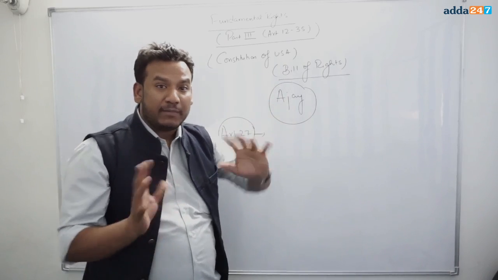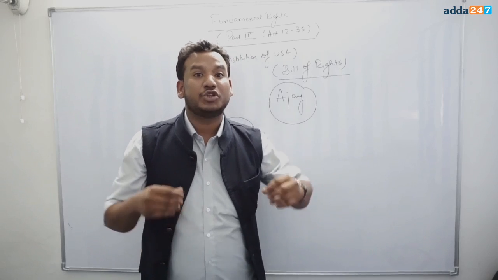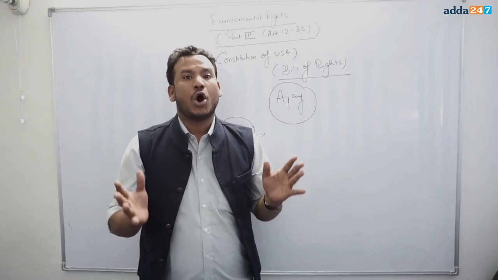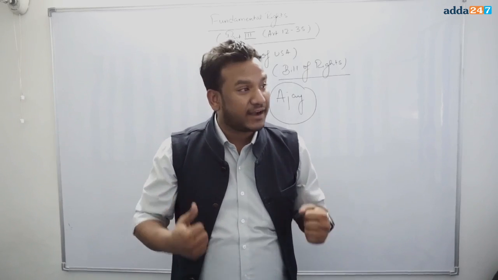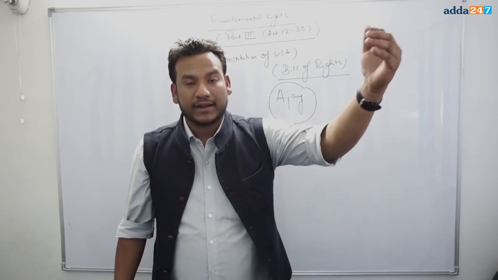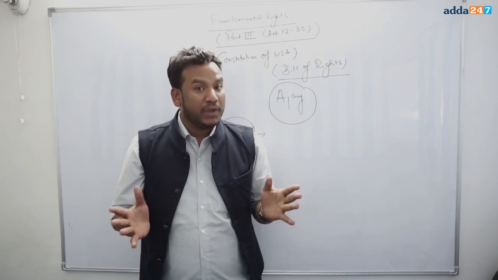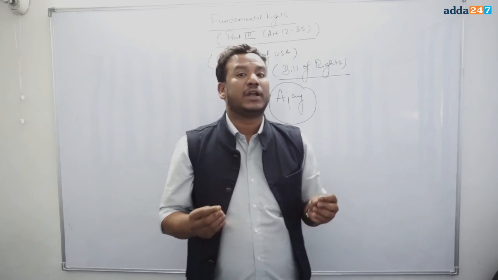Moving forward, the fundamental rights in India are justiciable. This means all the citizens in India have the right to go directly to the Supreme Court of India in case of violations of the fundamental rights.